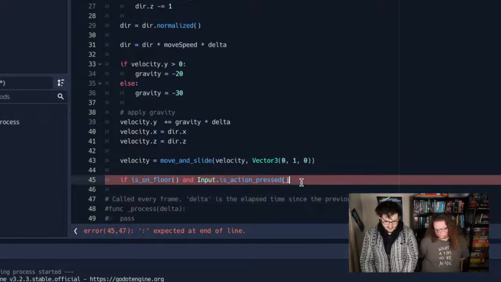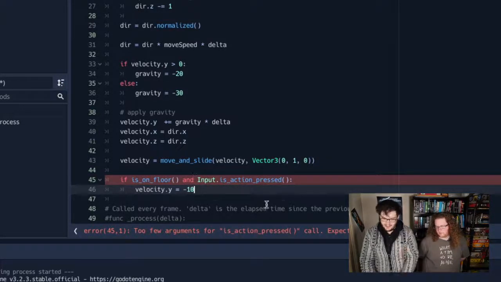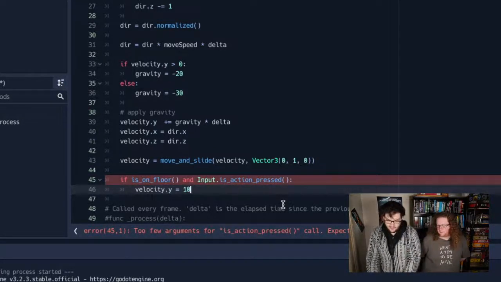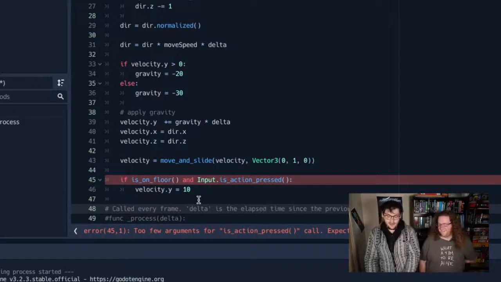I want to make a jump, so I'm going to leave that blank for a second, and I'm just going to go velocity.y equals -10. So we want to jump, so that's what we're doing there. 10? 10, sorry, yes. We want to go up, not down. This is our inverse jump. So if we're on the floor and we push a button that is mapped to jump, we want to go up in the air.